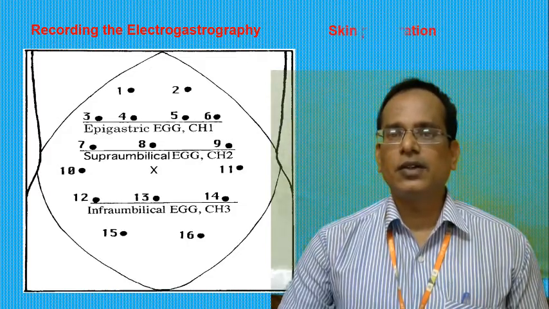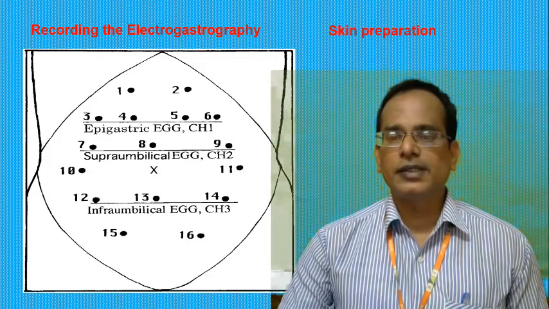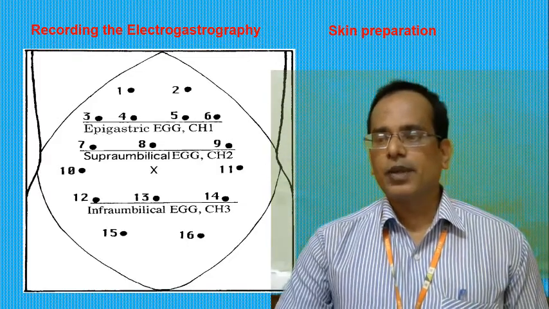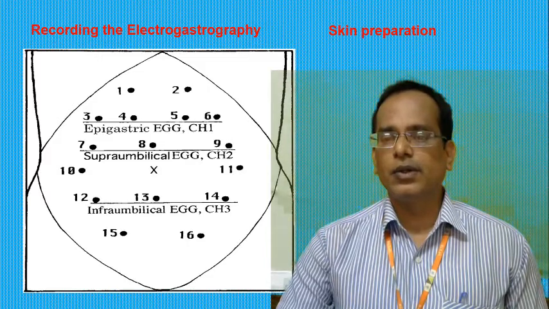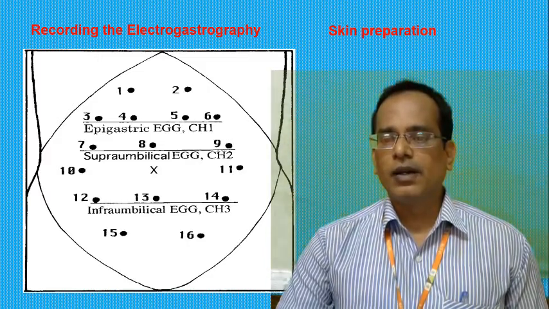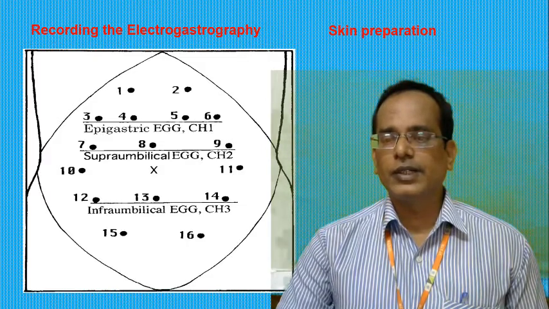First one is called skin preparation. What do they have to do? First, the abdominal skin where electrodes are to be positioned should be thoroughly cleaned to ensure that the impedance between the pair of electrodes is below 10 kilo ohm, 20 kilo ohm and 21 kilo ohm.